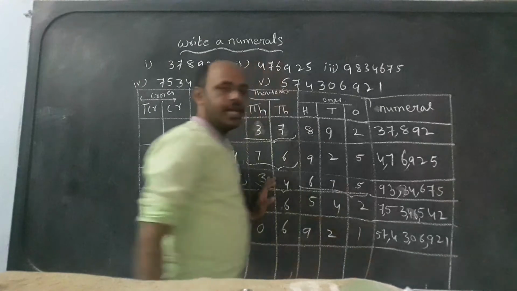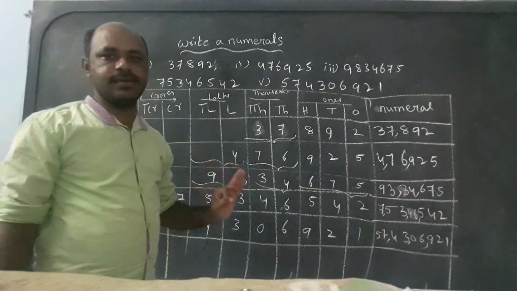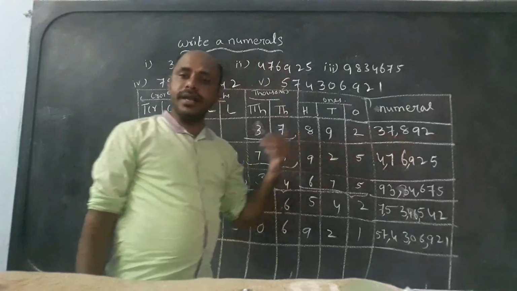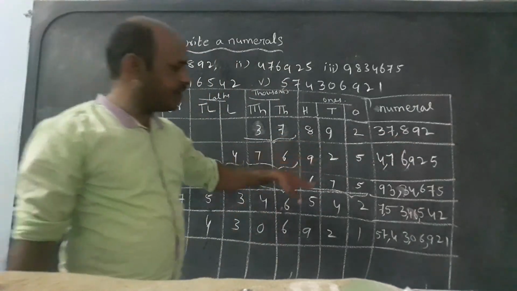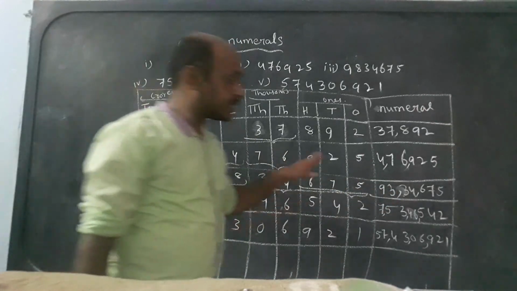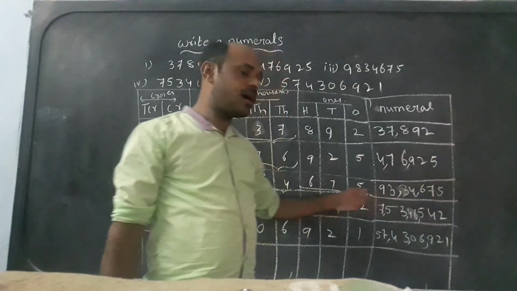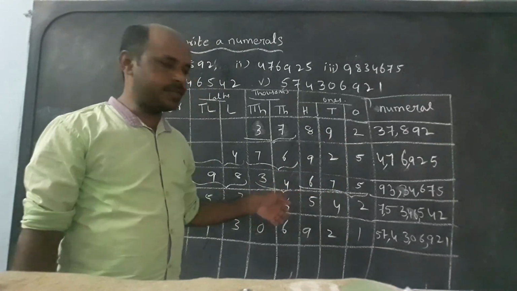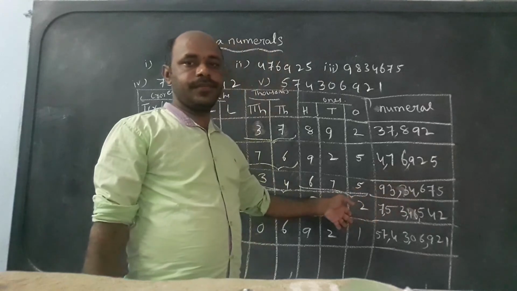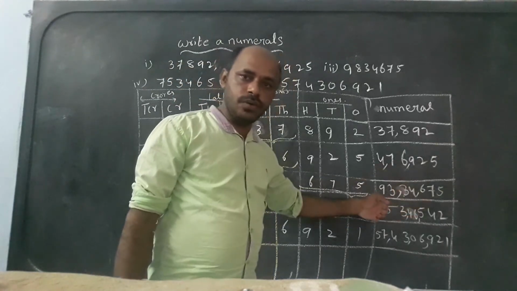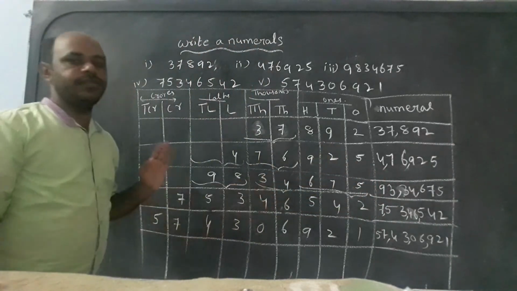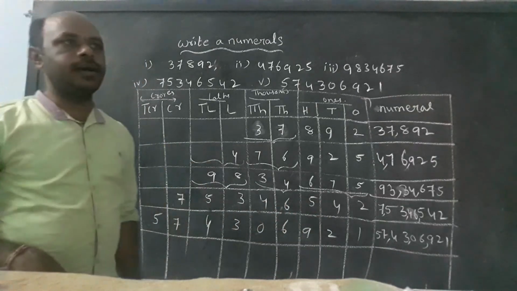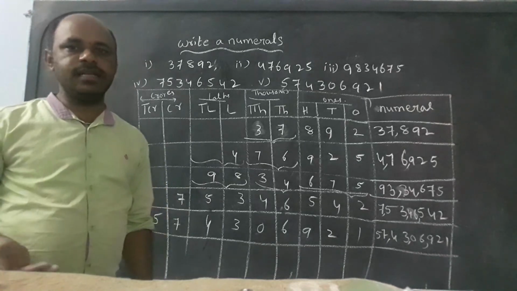From right to left, first leave 3 digits, and after that, every 2 digits we keep a comma. Again, first 3 digits from right to left, then after every 2 digits a comma. Next session I will tell how to write the inverse. Okay, thank you children.